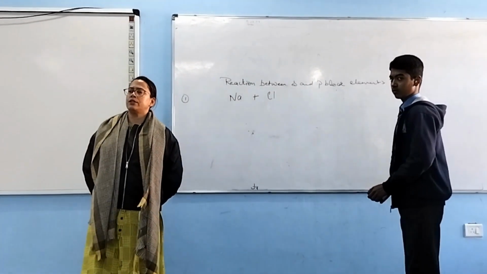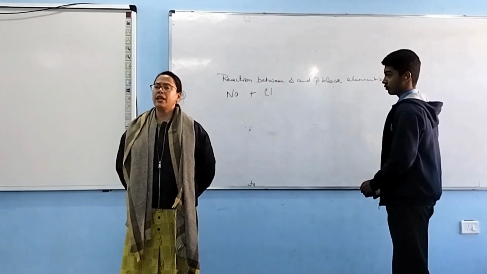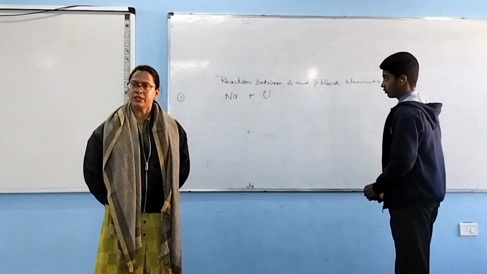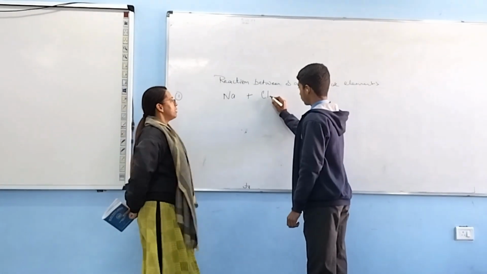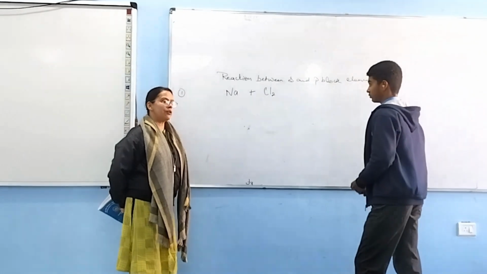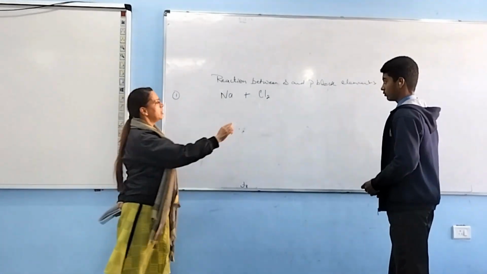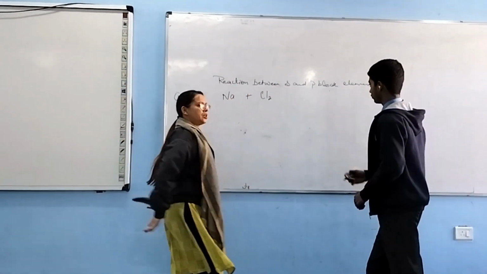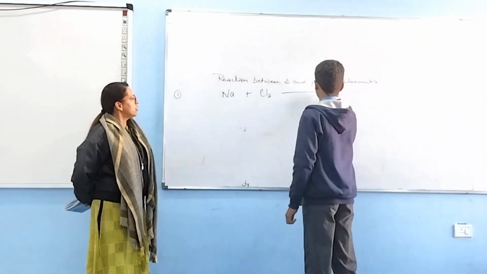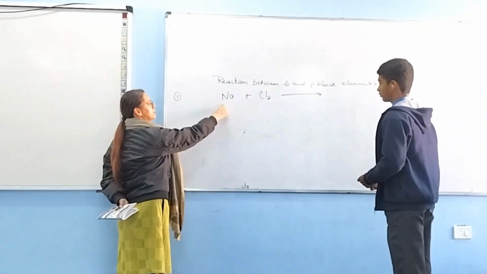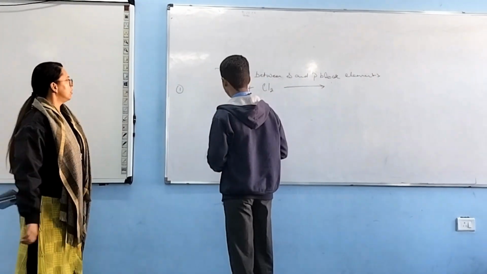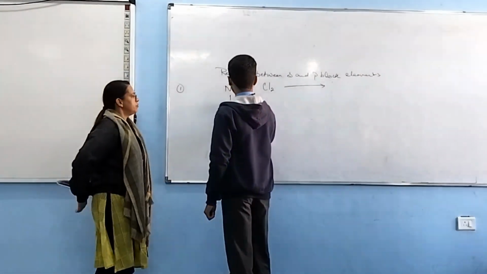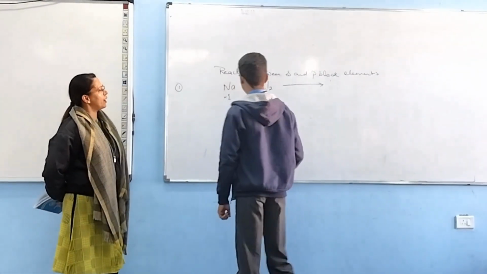How are we supposed to write? Cl2. Why will we write Cl2? Because Cl is diatomic. Two. Cl is diatomic. Alright? And then we put an arrow mark. Now I want you to write the valency of sodium. Everybody, keep writing in your notebook. The valency of sodium is plus 1, right?